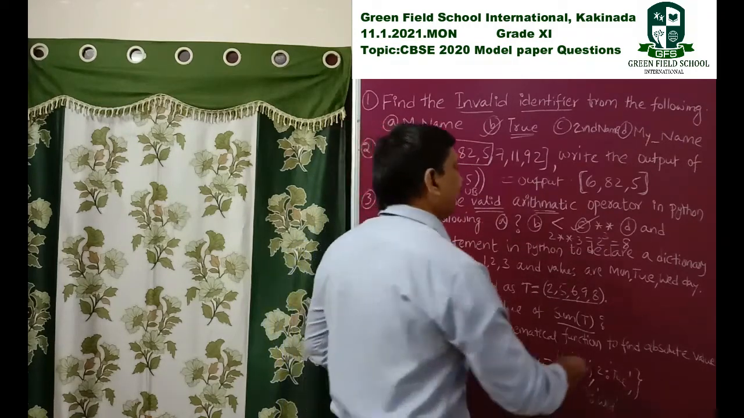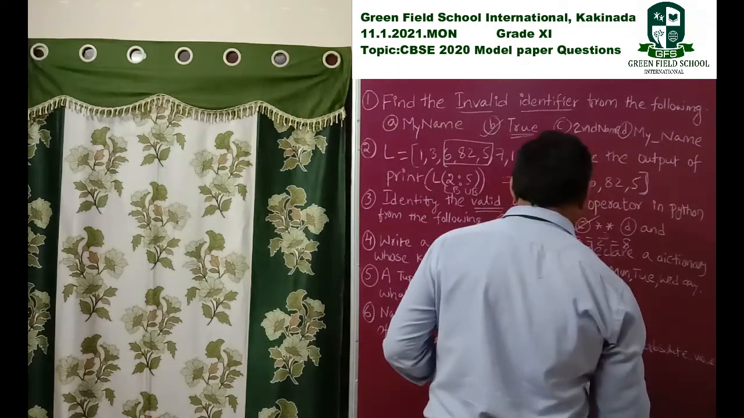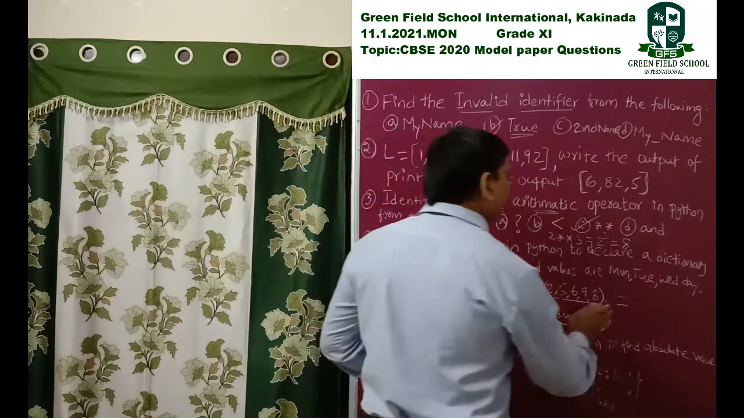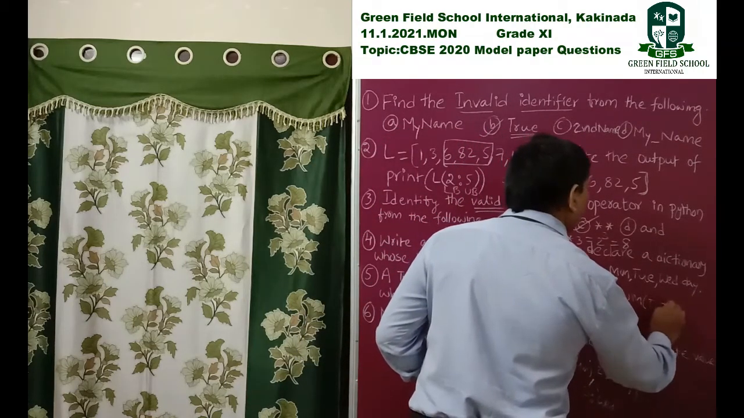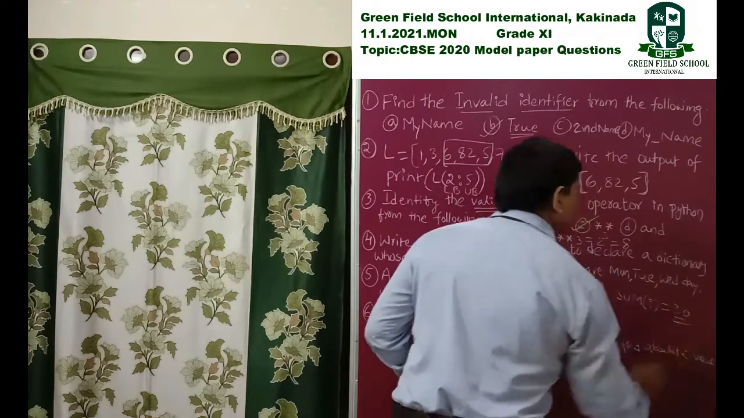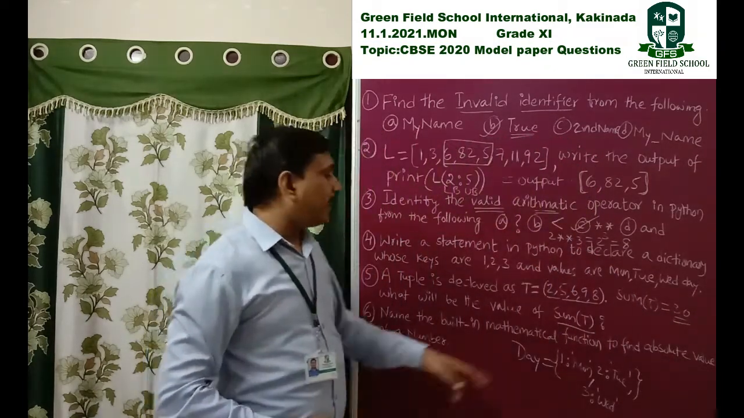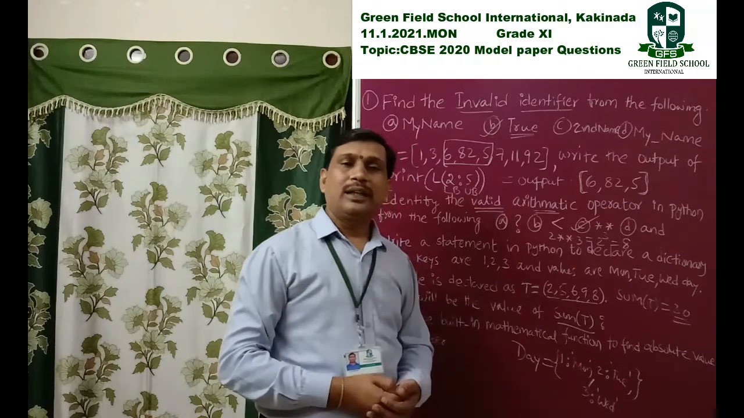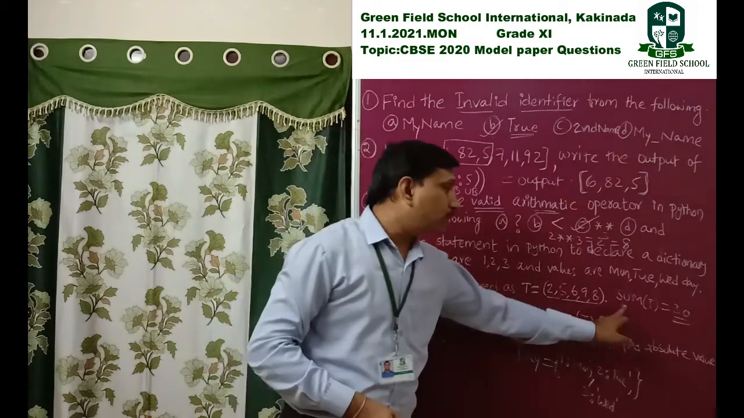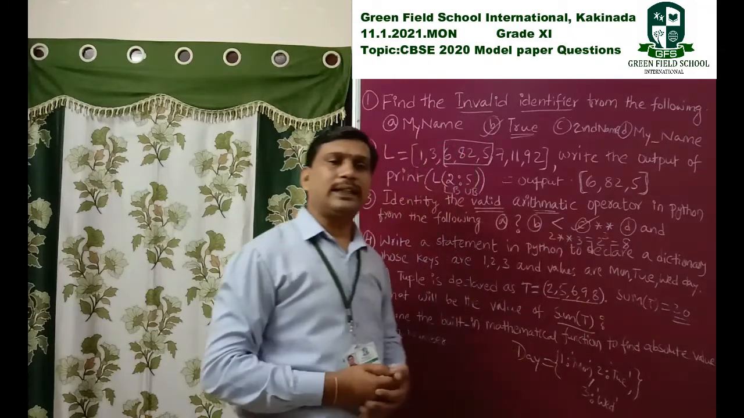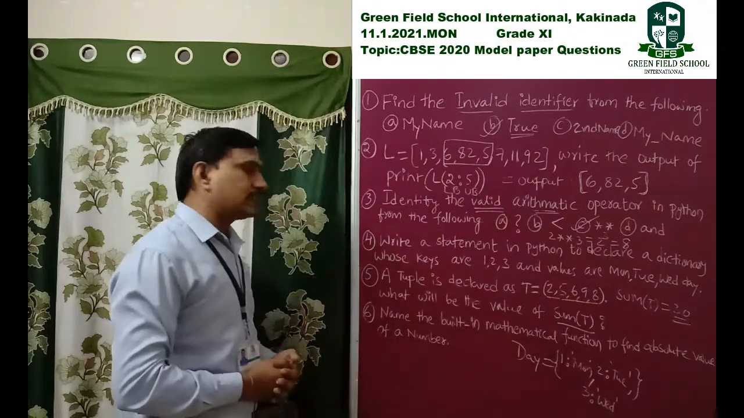Here the output, when we consider sum of T, is 30. So sum of T is equal to 30 is the right answer. We add all these tuple elements, then we get the sum of T is equal to 30.